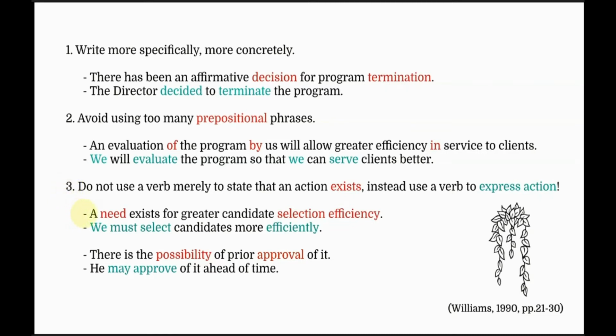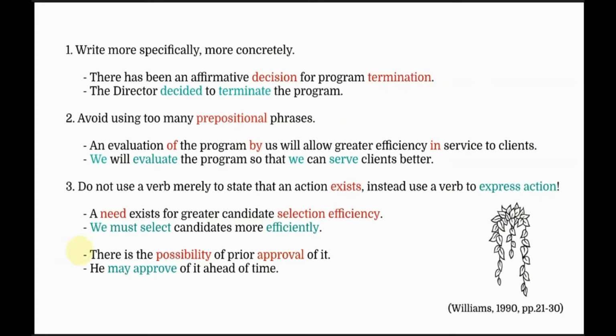Look at the first part of the third example. A need exists for greater candidate selection efficiency. Again, the sentence is very complex. Create a subject, we. Bring action verbs. A need exists, we could go with must, and with selection, we could go select. So the sentence changes into we must select candidates more efficiently.